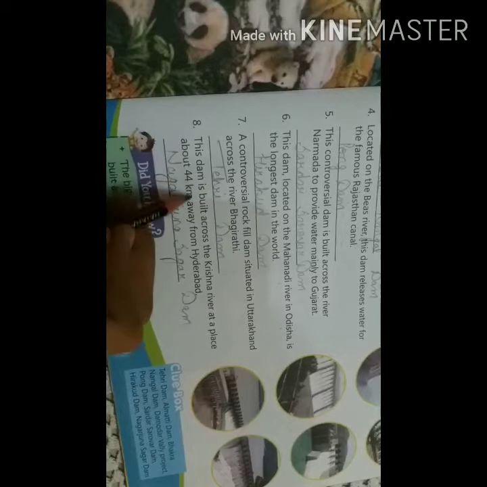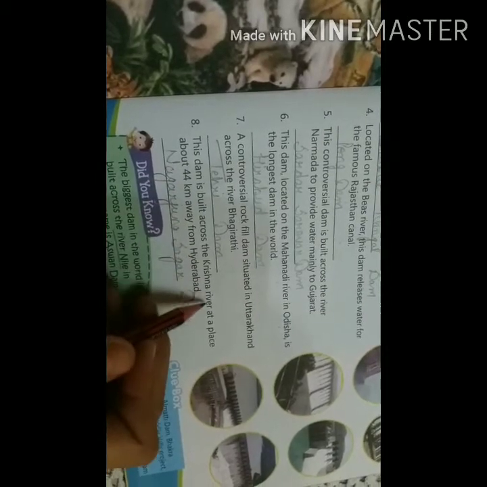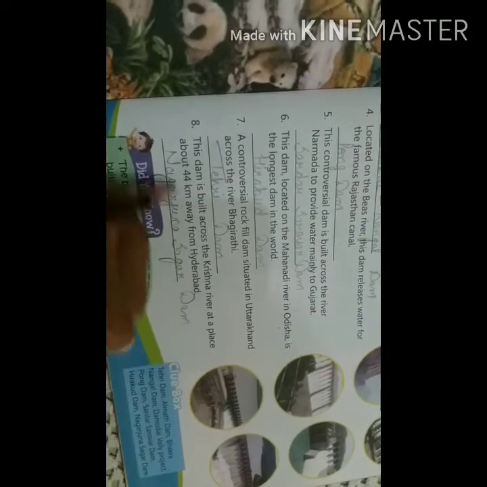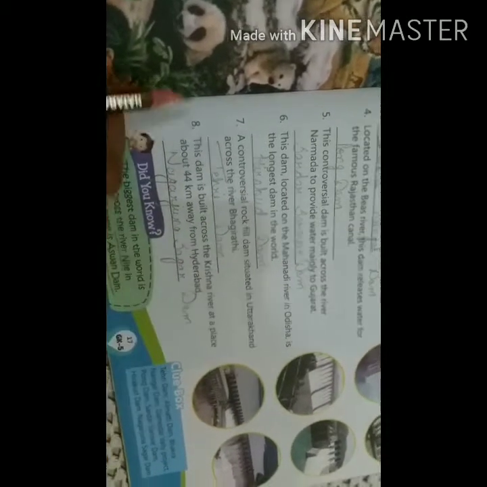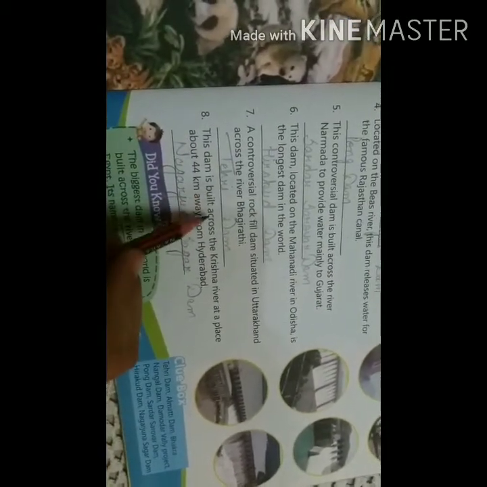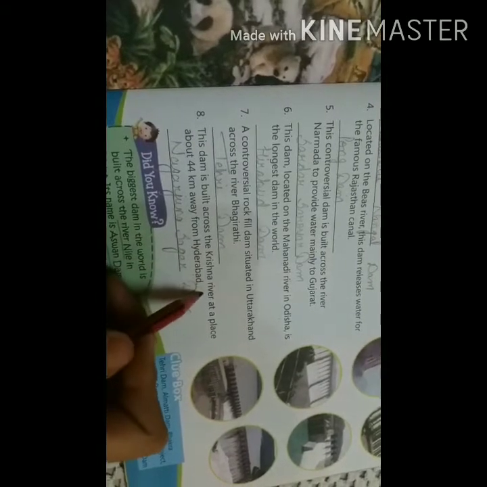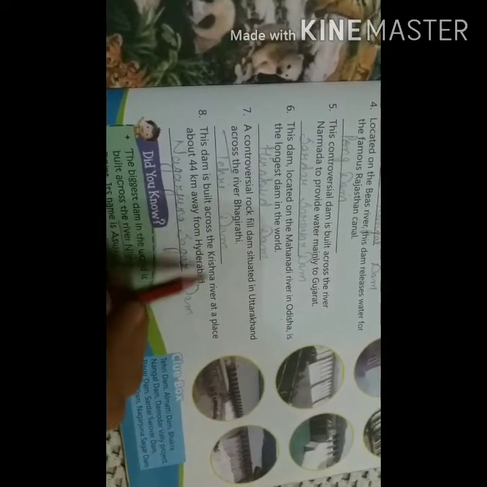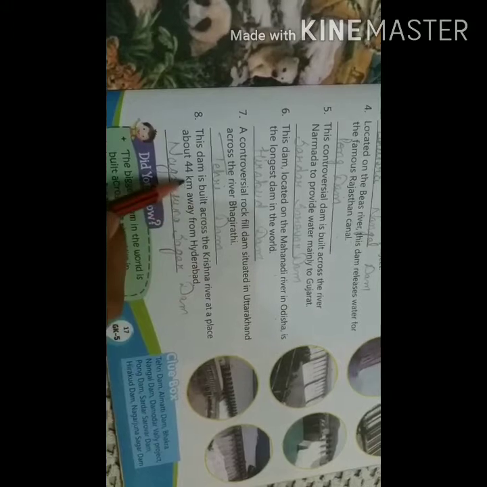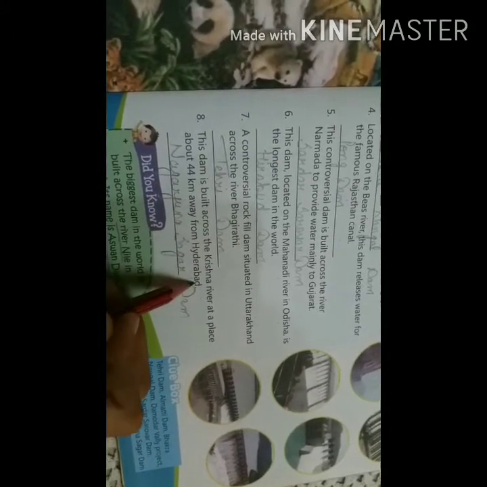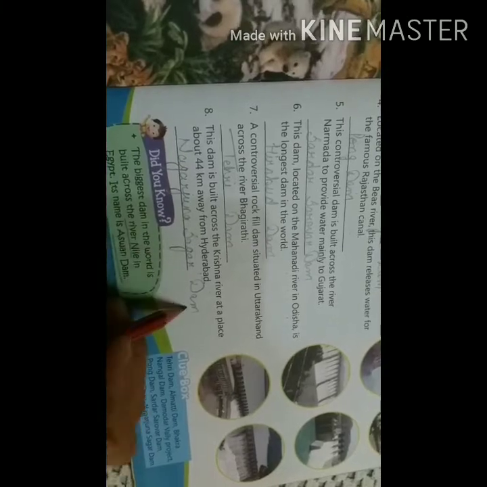Eighth one is this dam built across the Krishna river at a place about 44 km away from Hyderabad. So this dam is built on the river Krishna and is placed 44 km away from Hyderabad. The name of the dam is Nagarjun Sagar Dam.